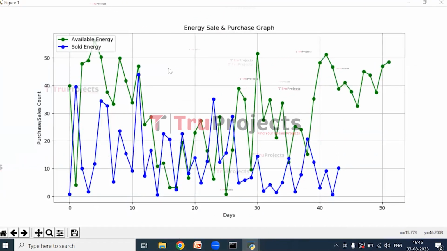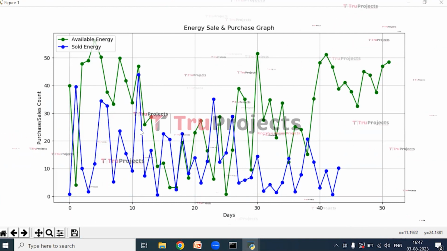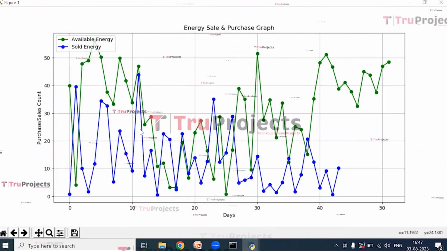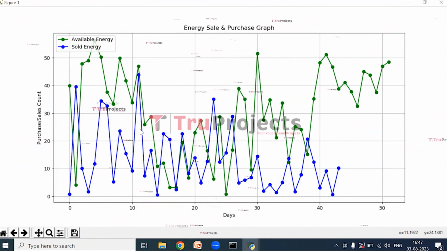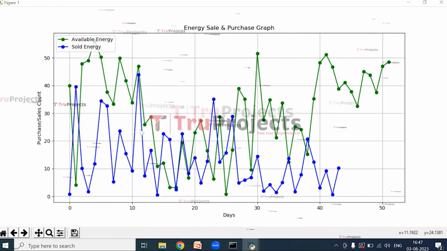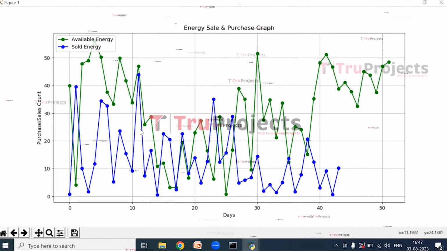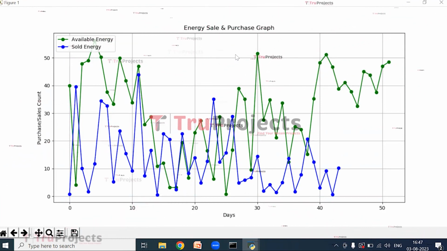So this is the energy sale and purchase graph. X-axis represents number of days and Y-axis represents required energy to sell and purchase. In the above graph, the green line represents available energy stock and the blue line represents energy stock to purchase. By seeing the above graph, the energy agent will understand the required energy selling and purchasing for the next 50 days. Close the graph.